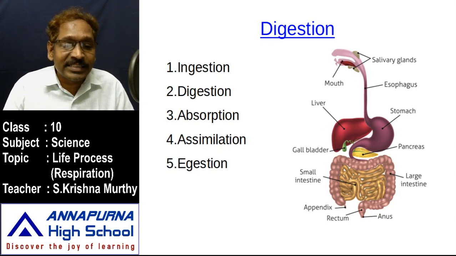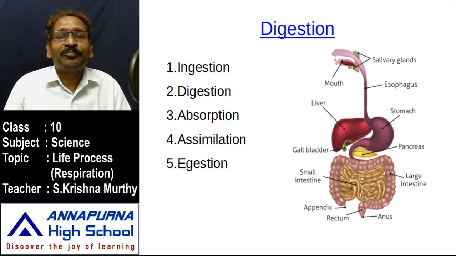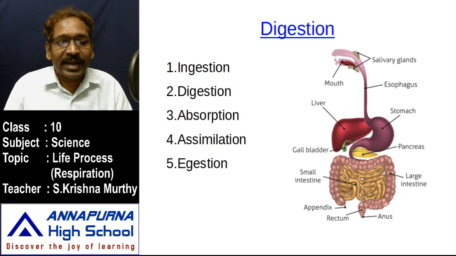What is meant by digestion in the intestine? In the intestine, the food is turned into very simple molecules, but it is not completely digested. It turns into only very small molecules such as glucose, amino acids and fatty acids. So we can't get energy directly from amino acids, fatty acids and glucose. Again we have to get energy from them. It has to undergo another kind of change. What is meant by another kind of change?